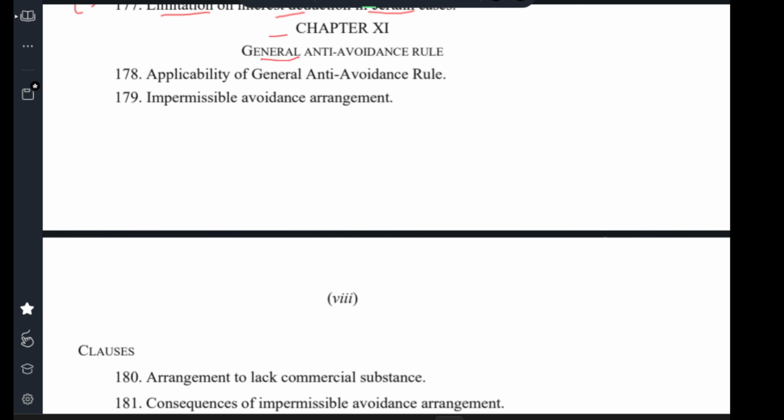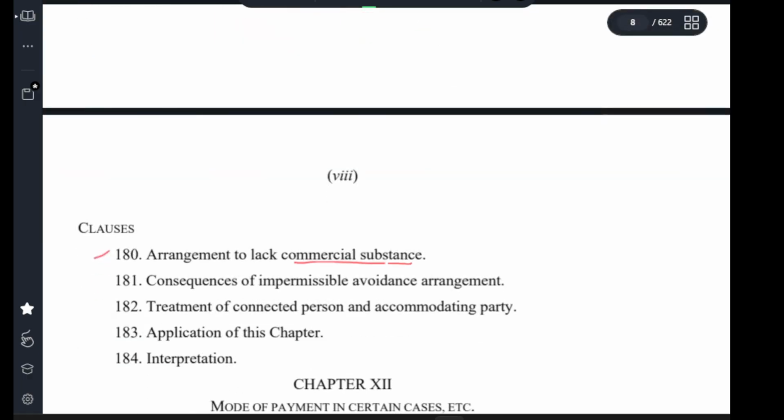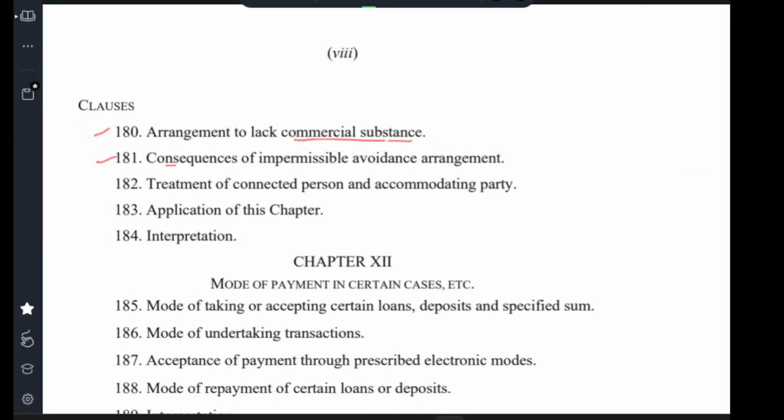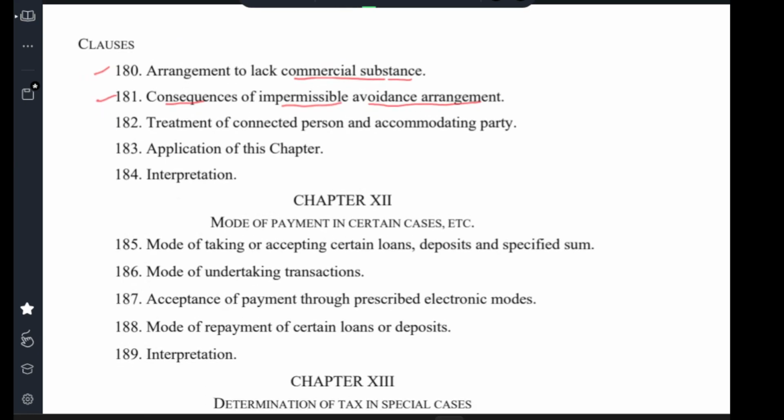Chapter 11 General Anti-Avoidance Rule. Clause 178 Applicability of General Anti-Avoidance Rule. Clause 179 Impermissible avoidance agreement. Clause 180 Arrangement lacking commercial substance. Clause 181 Consequences of impermissible avoidance agreement. Clause 182 Treatment of connected person and accommodating party. Clause 183 Application of this Chapter. Clause 184 Interpretation.